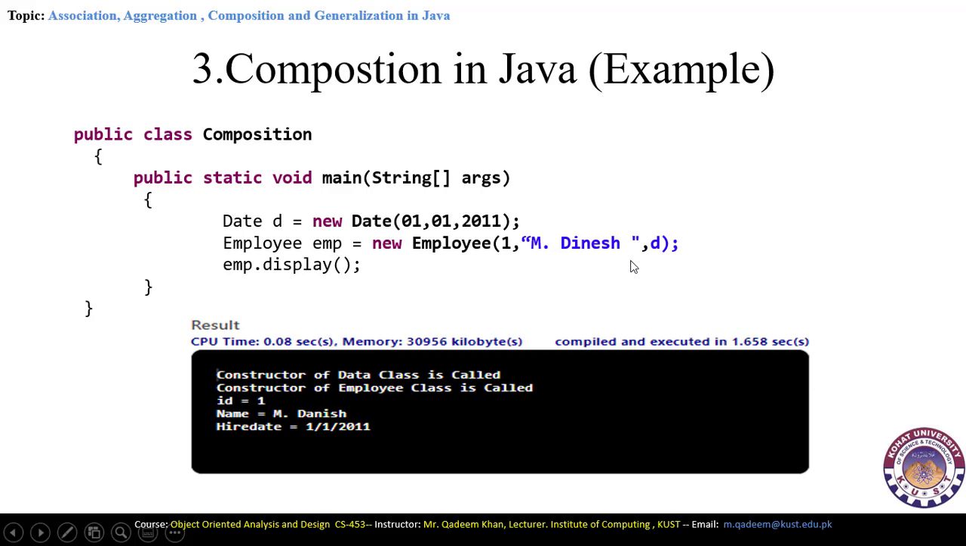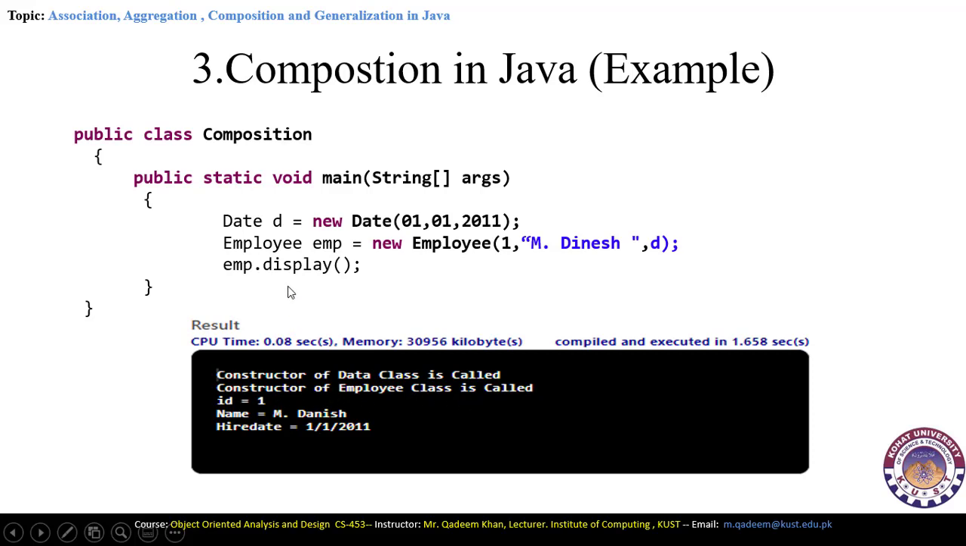In the employee class constructor, we are passing the D object of the date class. In the display, we will call the display function here. So when you compile this code, you will get this output. Constructor of date class is called. First of all, the constructor of date class will be called. Then the constructor of employee class is called here.